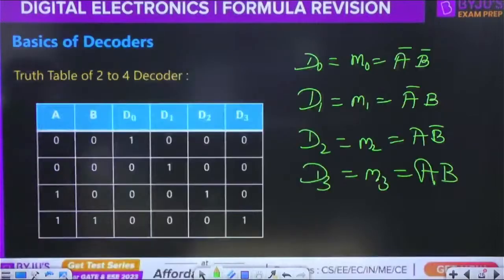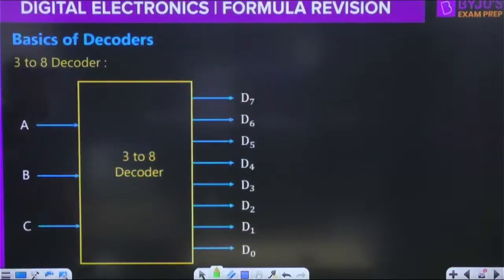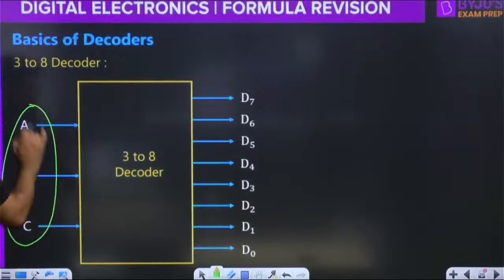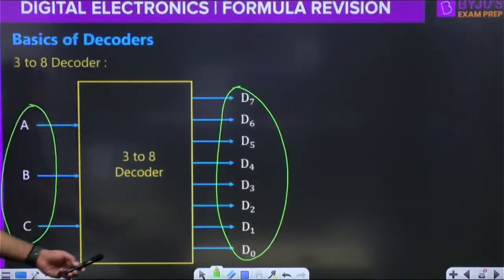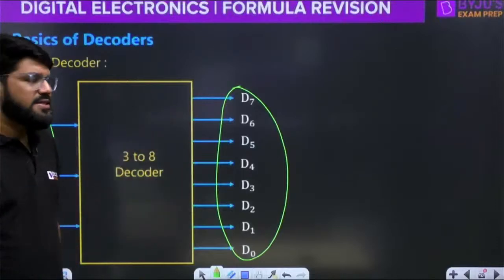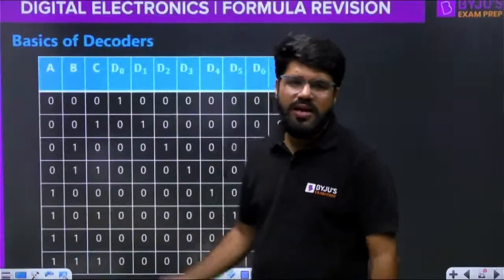Okay. Now, similarly, you can have a 3 cross 8 decoder, which will take the 3 binary variables as input and produce the 8 decoder outputs D0 to D7, like the minterms M0 to M7. And this is what the truth table will look like. No need to discuss this again.